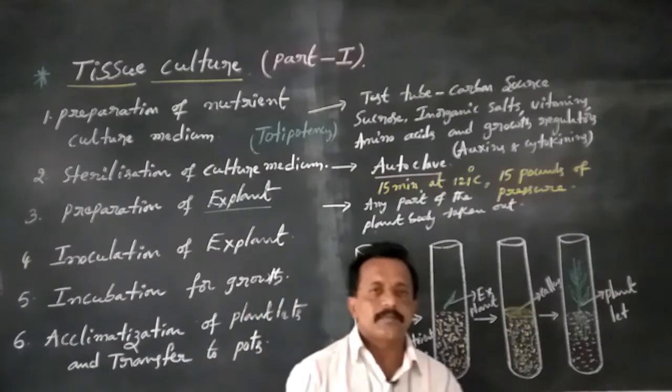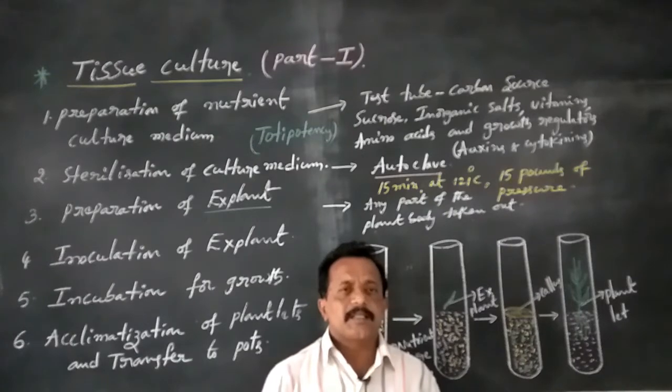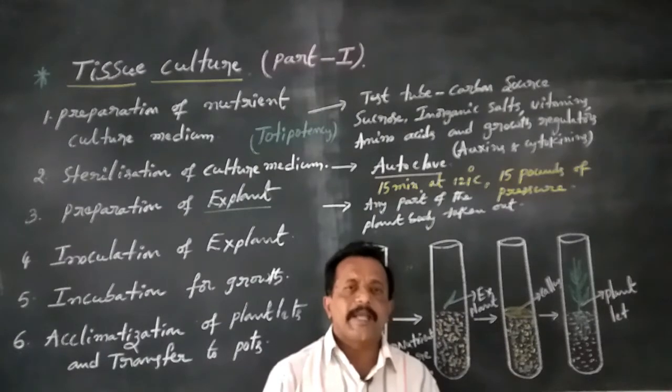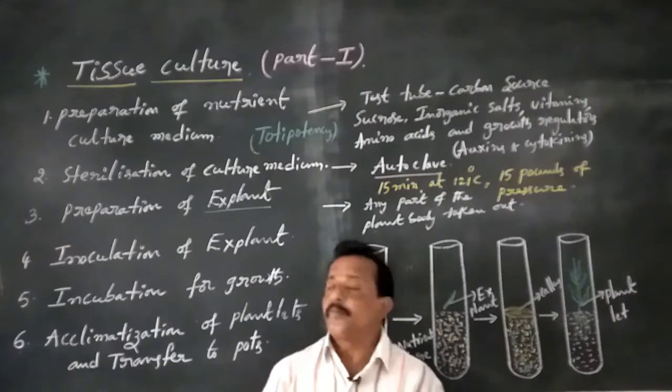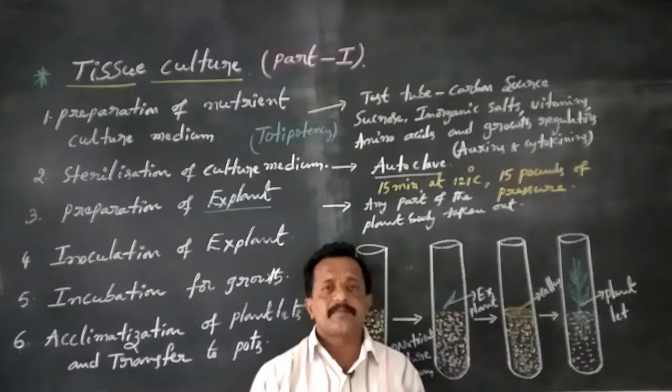Okay, now earlier, scientists found during the 1950s that a whole plant can be regenerated from explants.